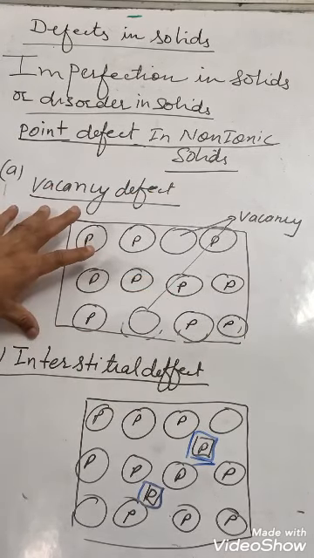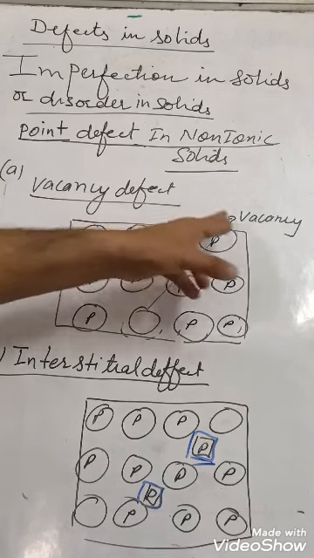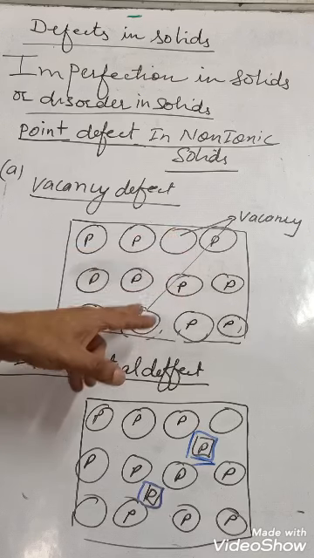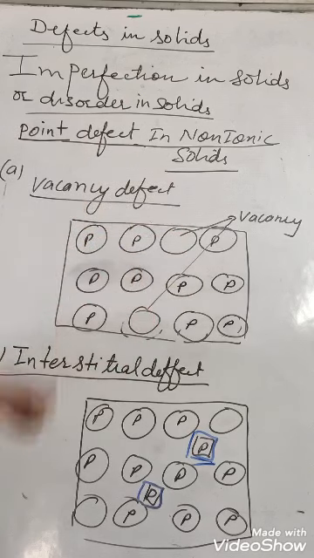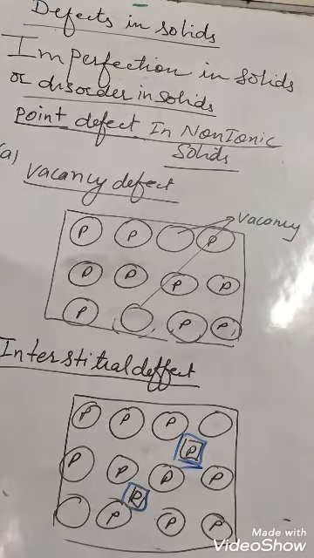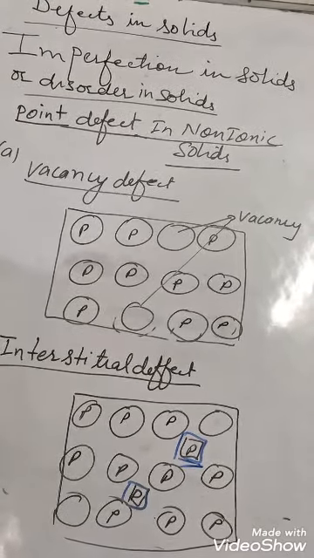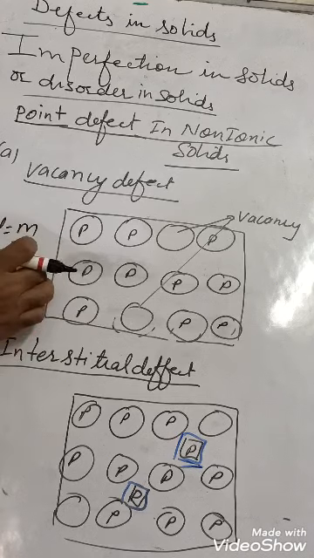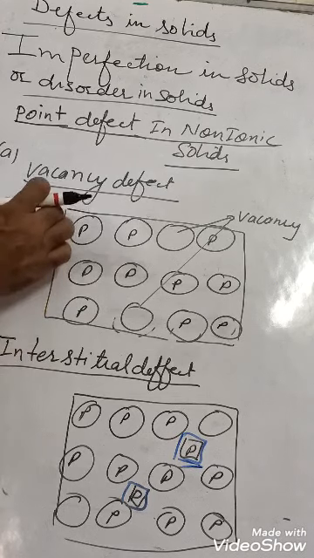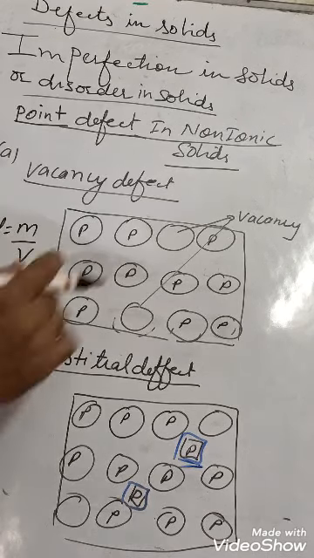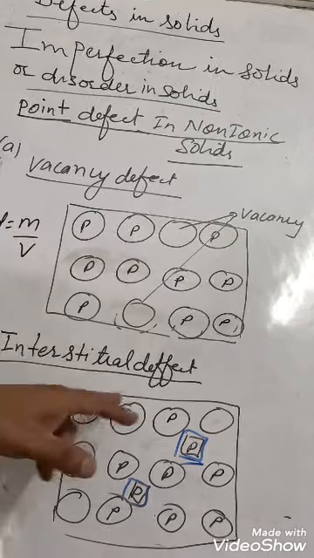What is the consequence of this defect? Look here, volume remains same, but due to missing of two or more particles, the mass of the solid will decrease, so density will decrease, because density is equal to mass upon volume. Volume same, but mass is decreasing. So denominator same, numerator decreasing. So density will decrease.